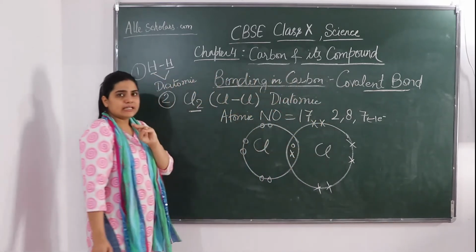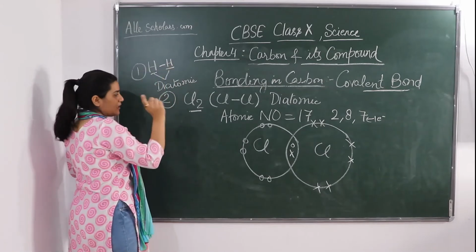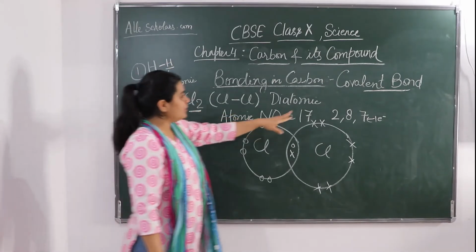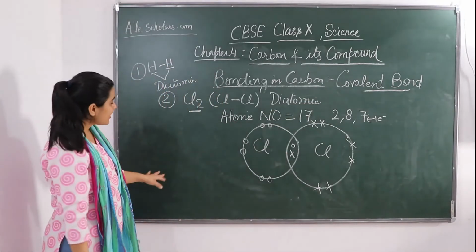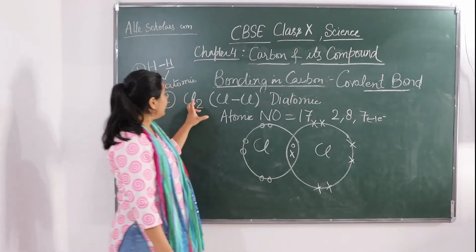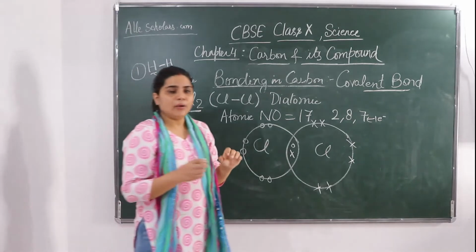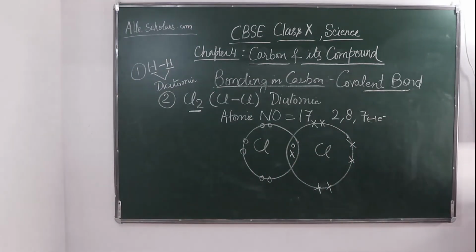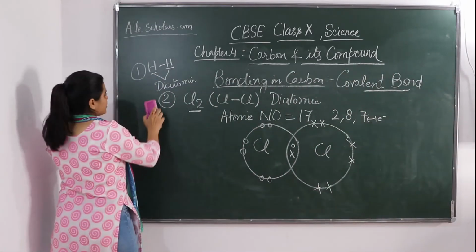We have taken the example of two molecules: here in hydrogen a single bond was there, and in chlorine also there was a single bond. Now what we have to do? We will pick some examples in which there is a double bond, not a single bond, but a double bond between two atoms.